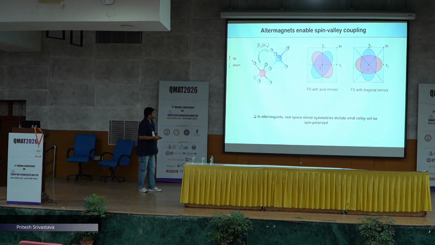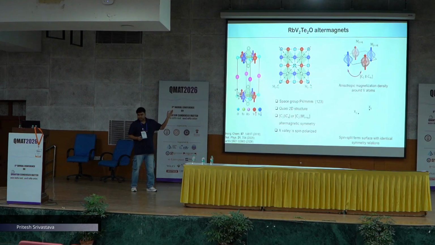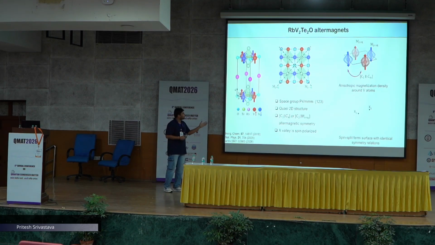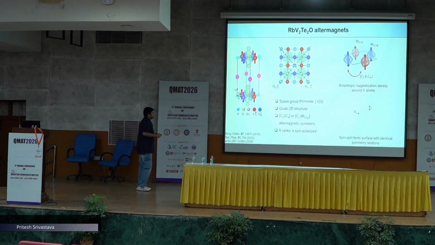Now, the RbV2Te2O are experimentally realized altermagnets where the vanadium V2Te2O form a quasi 2D structure, and the rubidium or other alkali elements are intercalated in between these lattices.